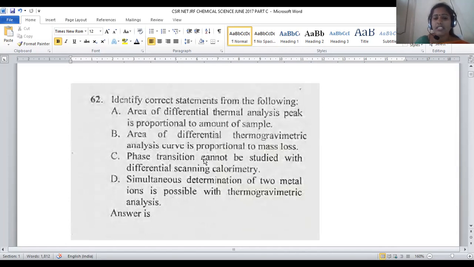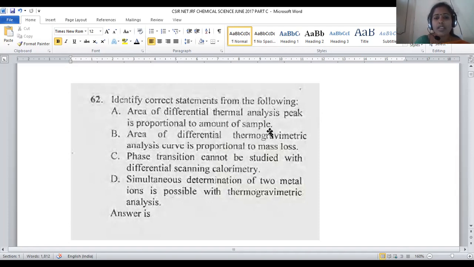Thermogravimetric analysis, differential thermal analysis, all these are methods of analytical analysis, where we take the sample and, by changing the temperature conditions, we can analyze the given compound. For that kind of reactions, we have to predict which statements are relevant. Okay, area of differential thermal analysis.